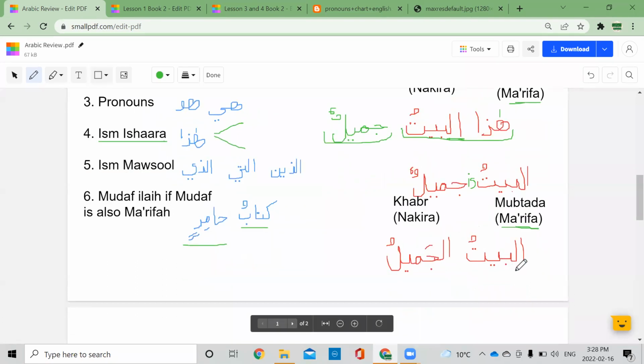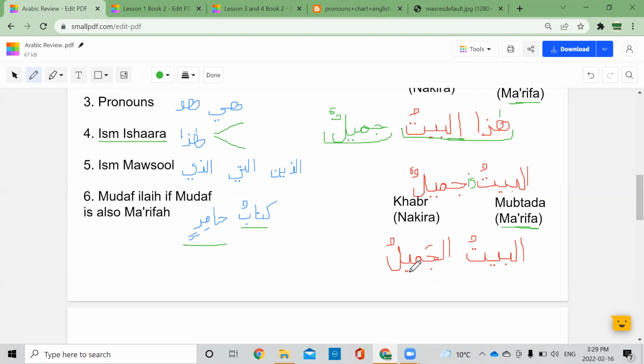But now if we look at this here, al-baytul jamilu. What's the difference between the second one here? The second one is incomplete. The beautiful house is the second one. The beautiful house, and something else has to come. Yes, that's correct. Possessive.